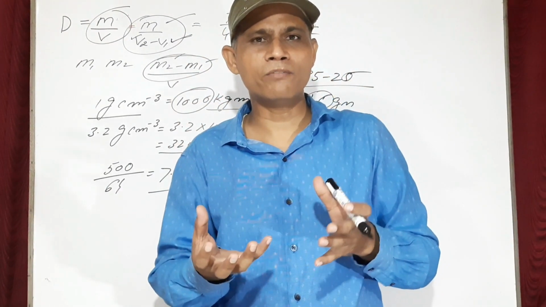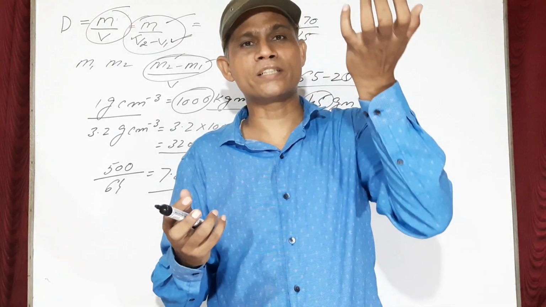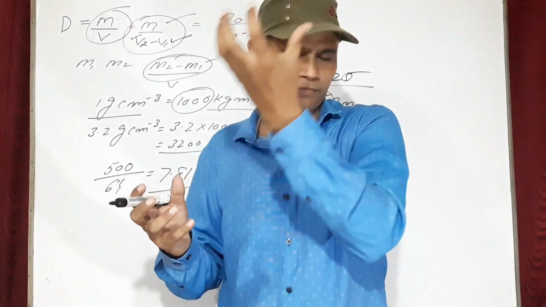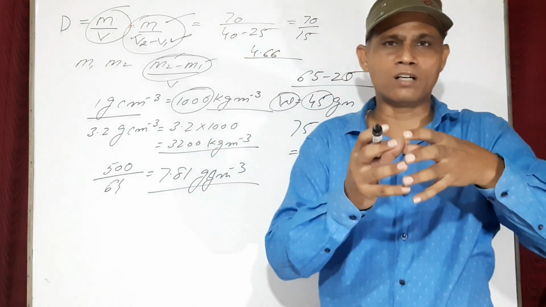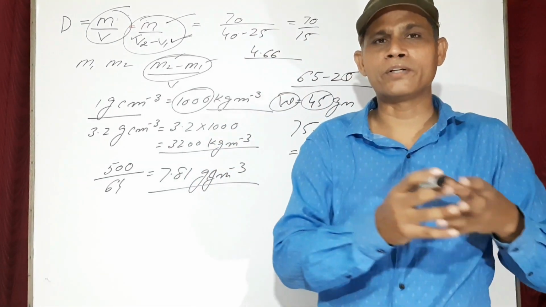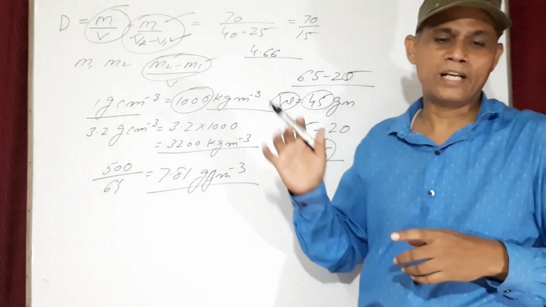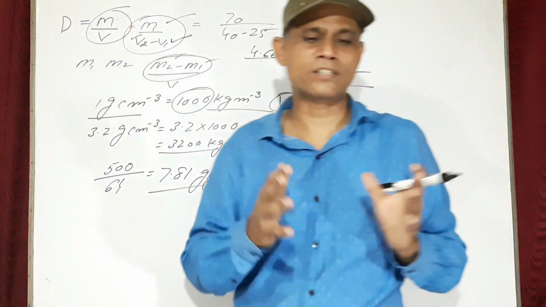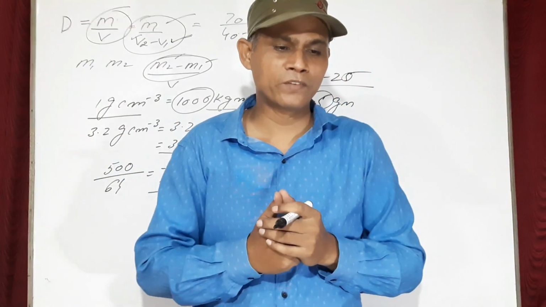Because in case of iron, the upthrust force is less, and in case of cotton, the upthrust force is more. Therefore the weight of iron is more as compared to the weight of the cotton. So iron is heavier. And then which one is lighter? All these questions I have discussed with you. Cotton is lighter.